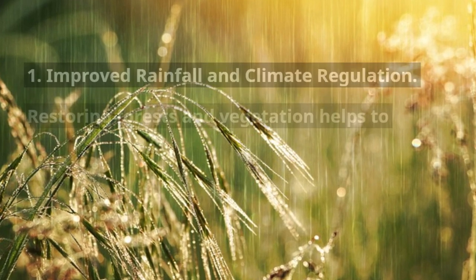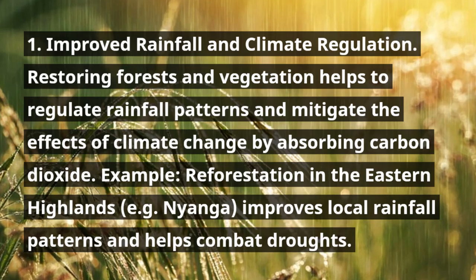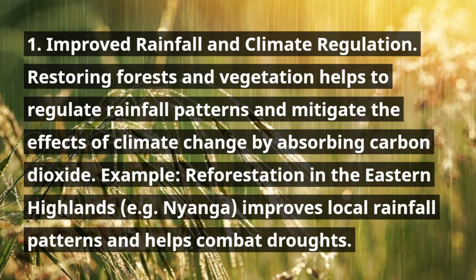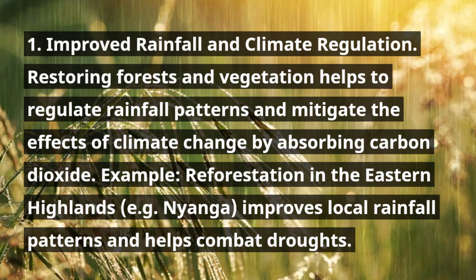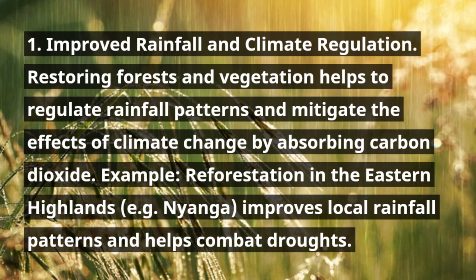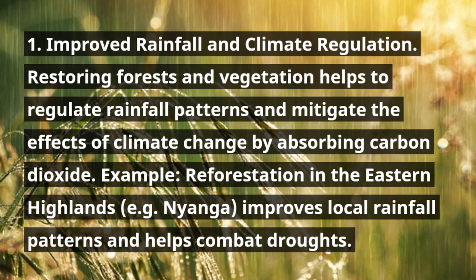1. Improved rainfall and climate regulation. Restoring forests and vegetation helps to regulate rainfall patterns and mitigate the effects of climate change by absorbing carbon dioxide. Example: reforestation in the eastern highlands, e.g. Nyanga, improves local rainfall patterns and helps combat droughts.